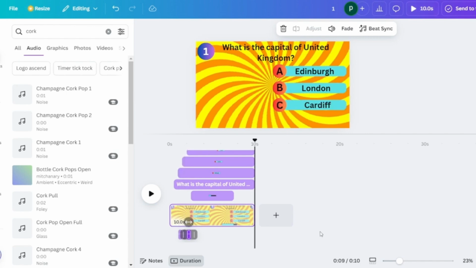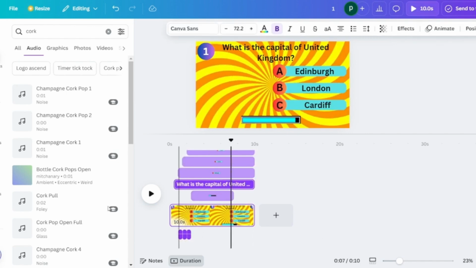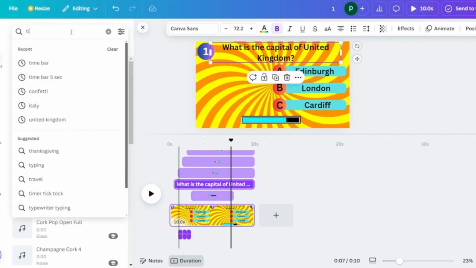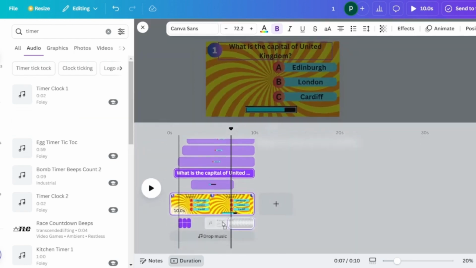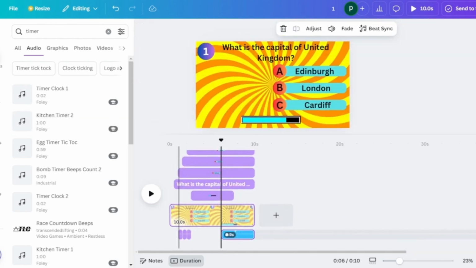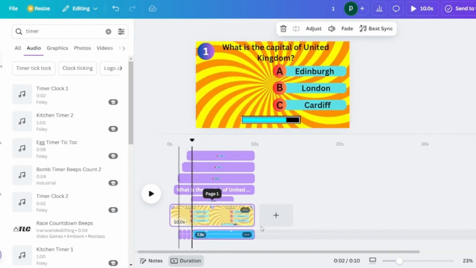So the very first music is at the 9-second mark, which is the time when the first option occurs. And then we go ahead and add a timer sound, which will collaborate with our loading bar. So once we add the timer sound, we adjust that for the 5-second mark.